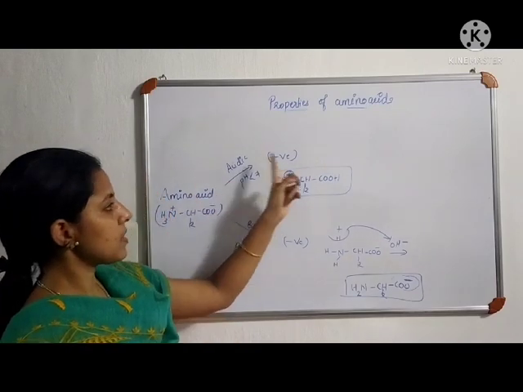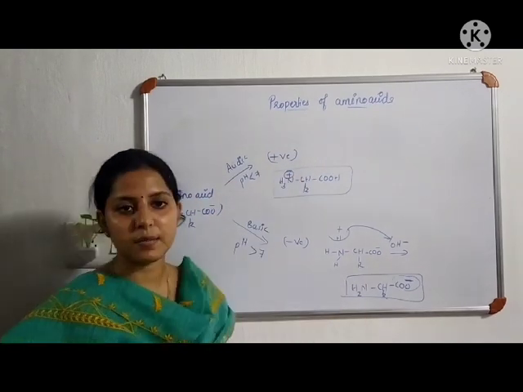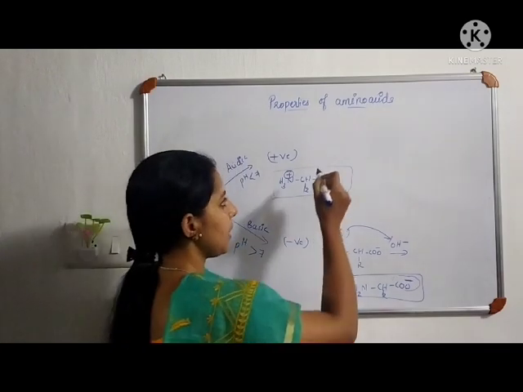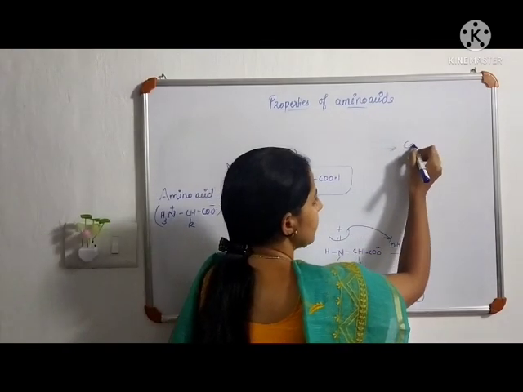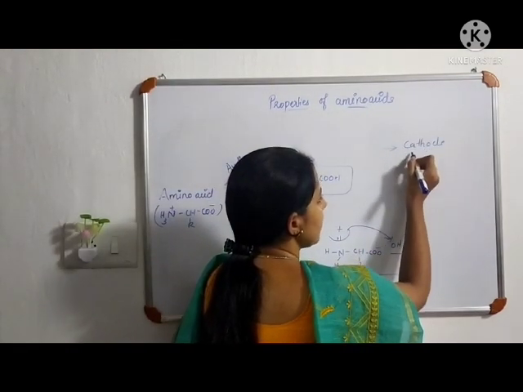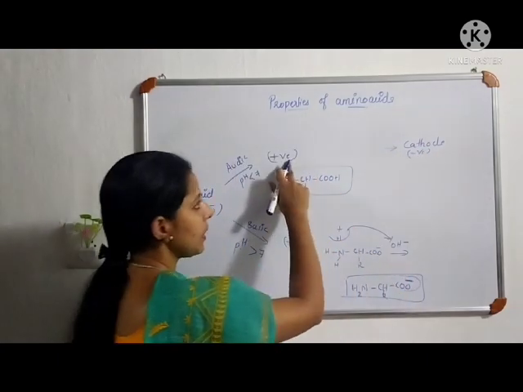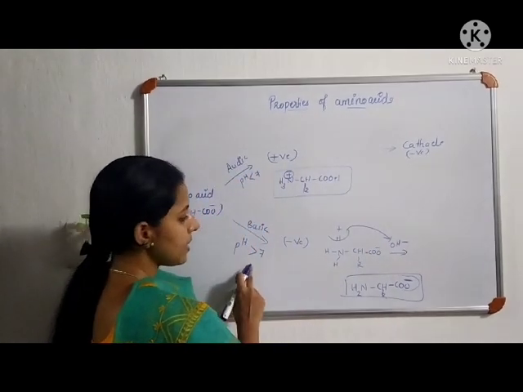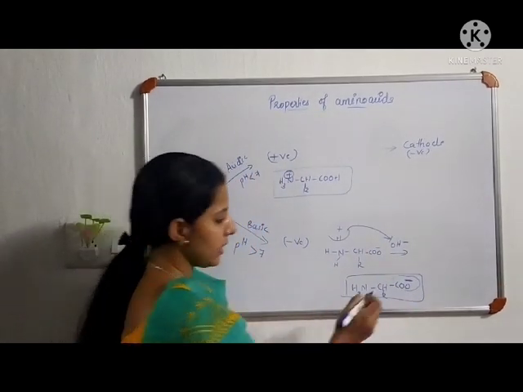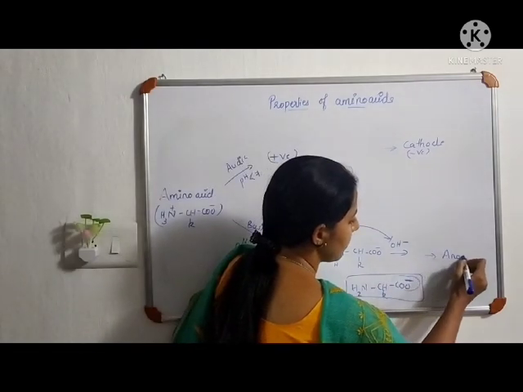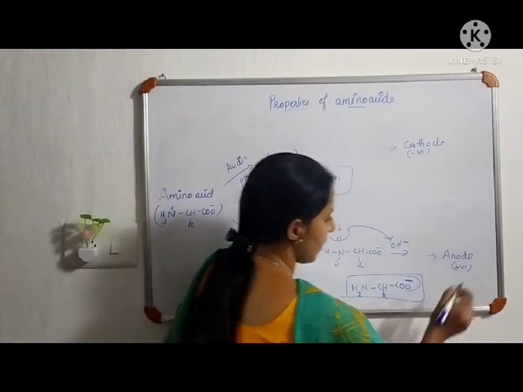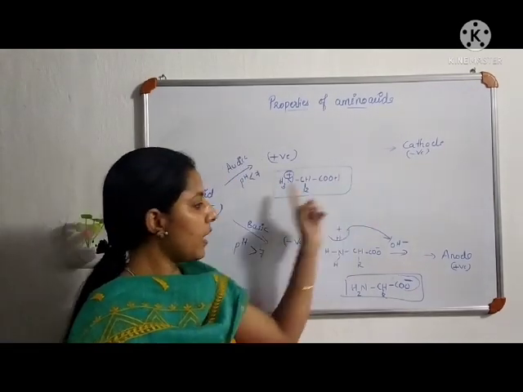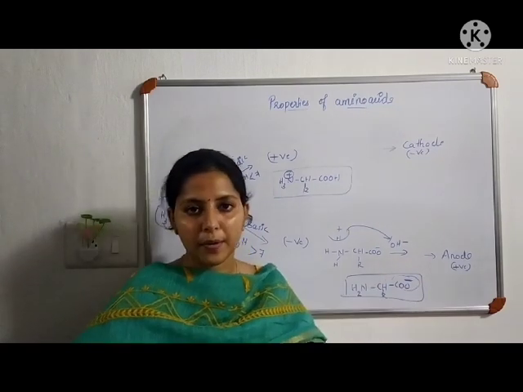So in an acidic medium amino acid becomes positively charged. In a basic medium amino acid becomes negatively charged. So under the influence of an electric field, in an acidic medium amino acid moves to the cathode. Cathode is the negatively charged electrode. So here in an acidic medium the amino acid has a positive charge, so it moves to the cathode. In a basic medium the charge of amino acid is negative, so it moves to the anode, which is the positively charged electrode. So under the influence of an electric field, amino acid in acidic medium moves to the cathode and amino acid in basic medium moves to the anode.